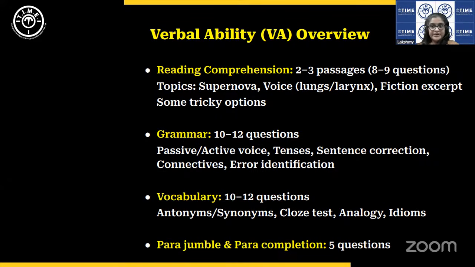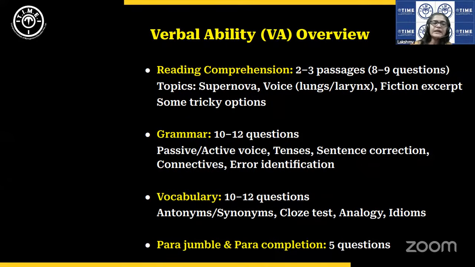Like, for example, one question may have but, another question may have therefore, a connective or conjunction like that, and then they'll give you 4 or 6 sentences. You have to decide which pairs can be connected using these connectives. Okay, so this is a distinct feature of IPM Rohtak. This year also they had.